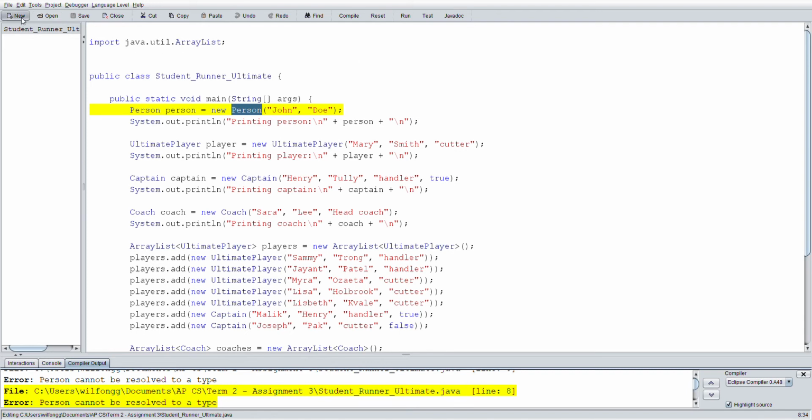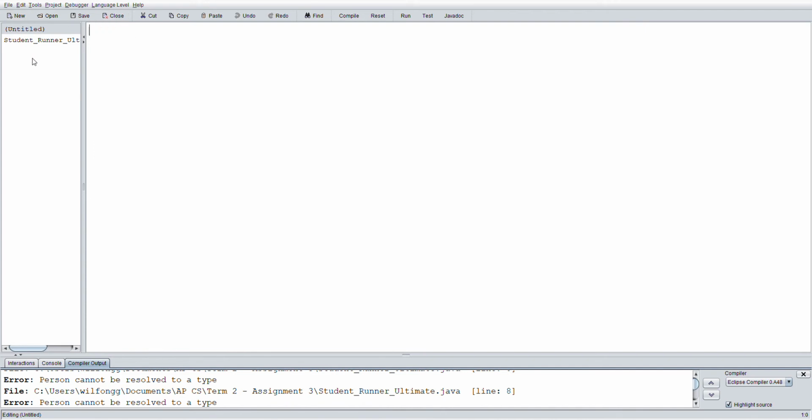So we will click in Dr. Java, New, and I immediately have a file that's called Untitled. So if I right-click on the file, and on Macintosh, I don't know what you have to press. Maybe that's Command-click. Go down to Rename File, and within the same folder as your runner file, I'm going to name this Person with a capital P. So now if I hit Save, notice we've now renamed it person.java.